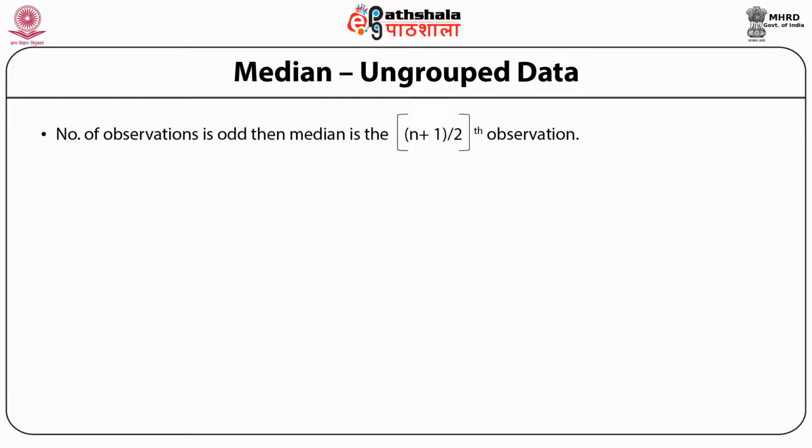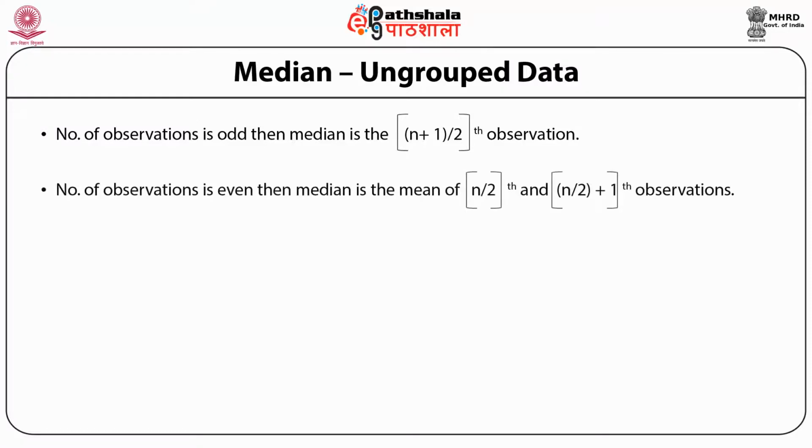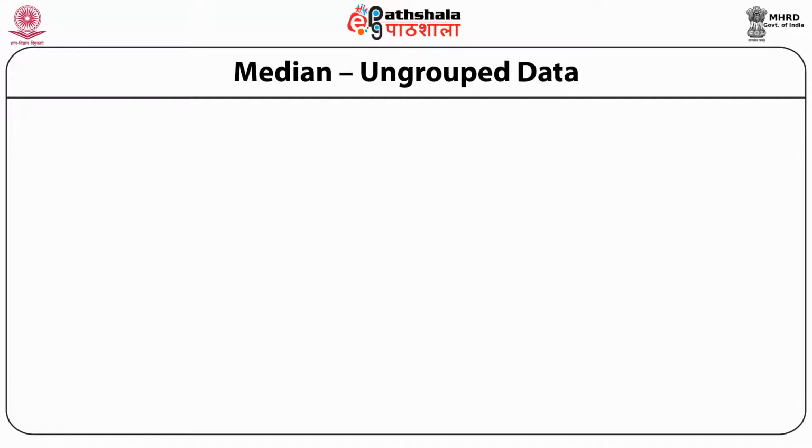If the number of observations n is odd, then the median is the (n plus 1) upon 2 th observation. And if the number of observations is even, then the median is the mean of the n upon 2 th and (n upon 2 plus 1) th observations. Now let's look at this using an example.